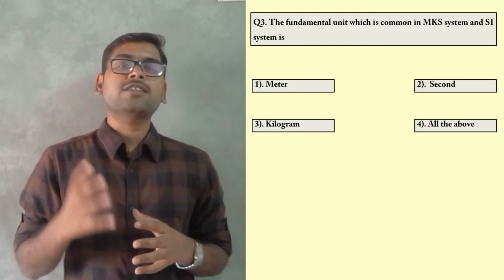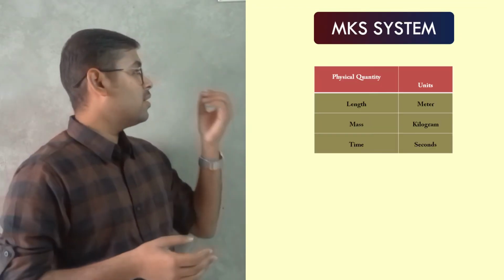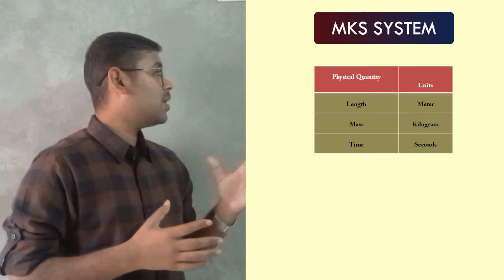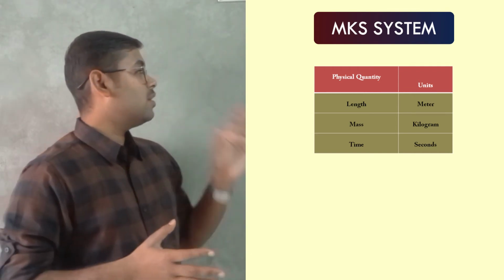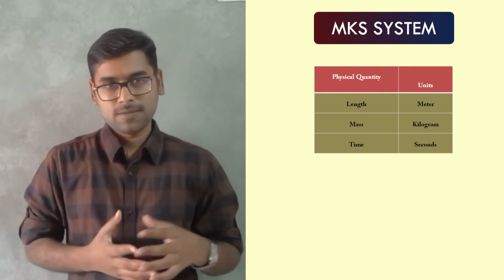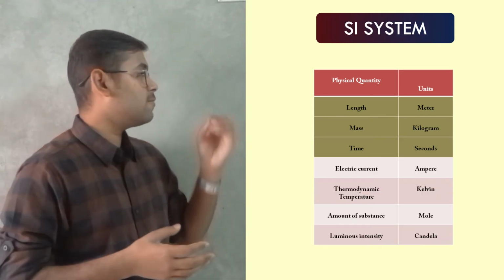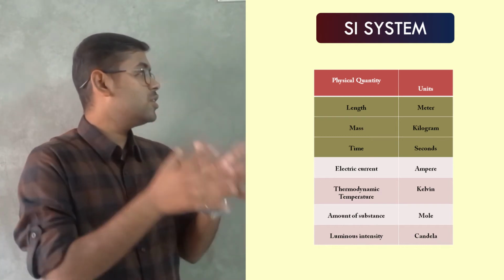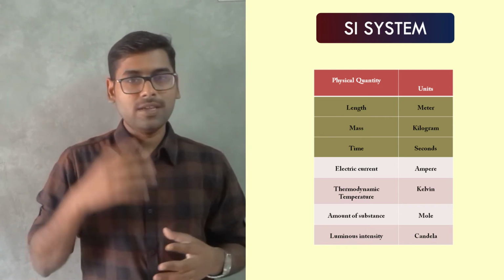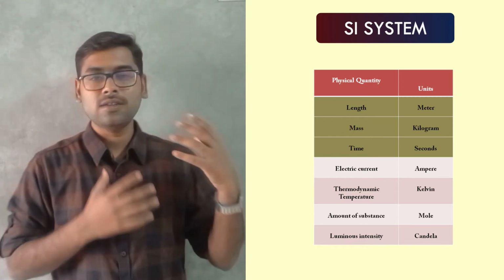Guys, in the last question we discussed both MKS system and SI system of units, where we saw that MKS system has units for 3 fundamental quantities, namely length, mass and time. In MKS system, length is measured in meters, mass in kilograms and time in seconds. Now coming to SI system of units, if you look for the units of these same fundamental quantities, you will find that the units for length, mass and time are the same as in the case of MKS system. In SI system also, length is measured in meters, mass in kilograms and time in seconds.